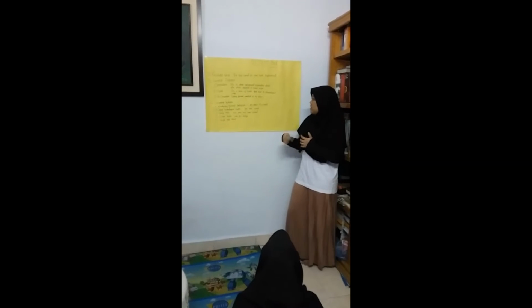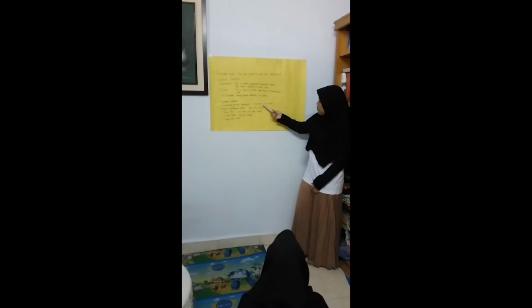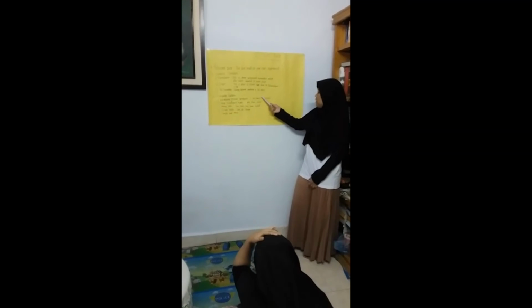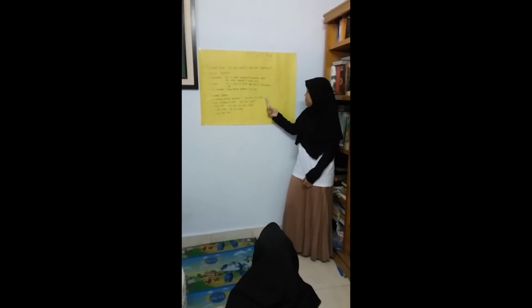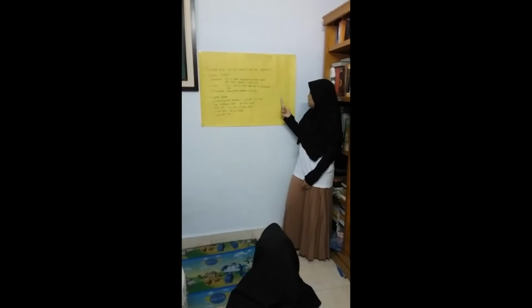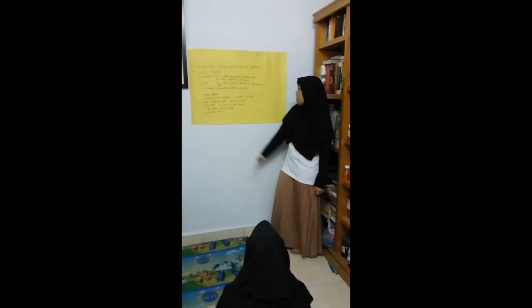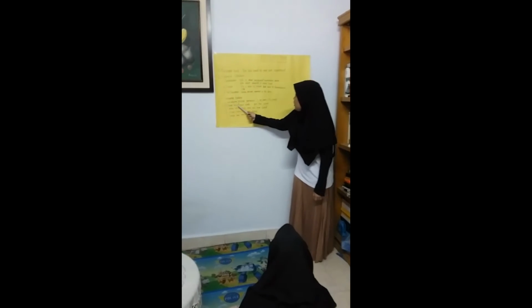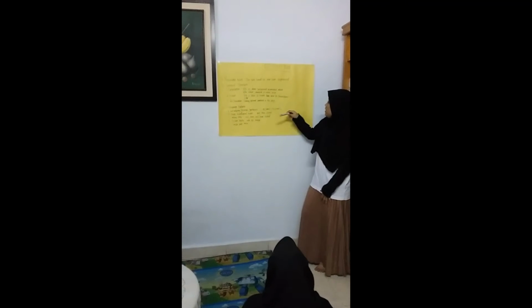Usually when we start to write recount text, we start with I and my family went to my grandmother's house, or I and my friend visited the laboratory, like that.